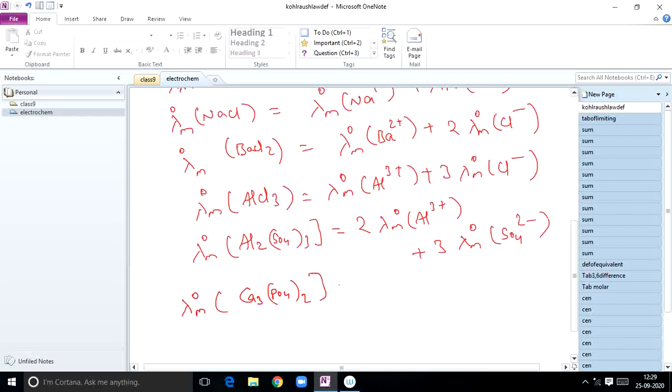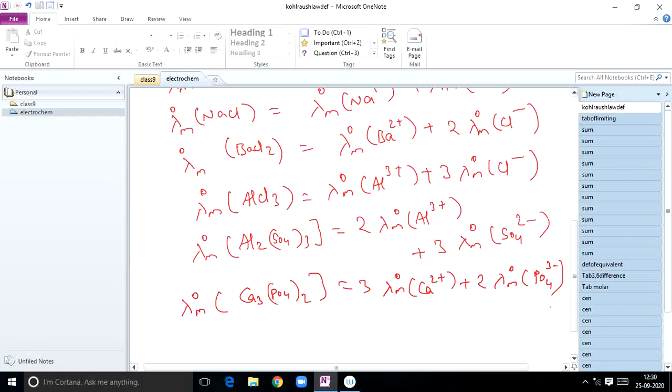So this is calcium phosphate. How to express this one? 3 times lambda m naught of Ca2+ plus 2 times lambda m naught of PO4 3-. Like this you have to write. Okay, students, so this is the Kohlrausch law in terms of molar conductance or molar conductivities.